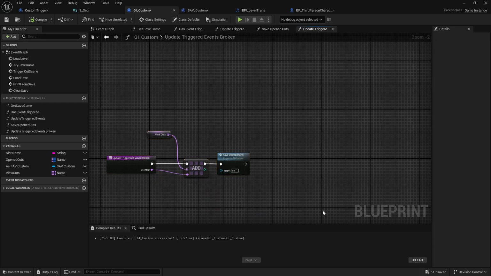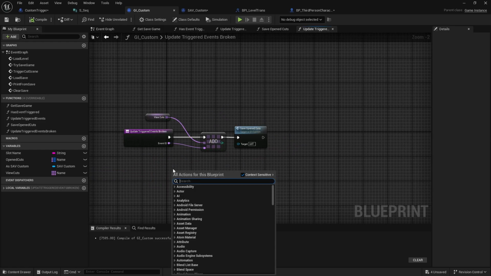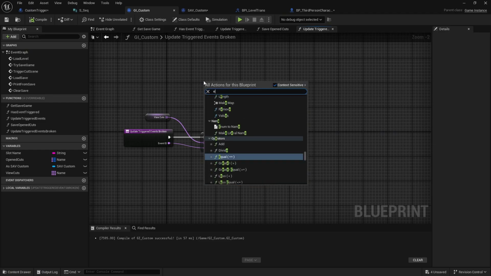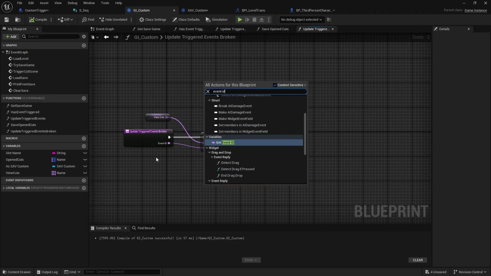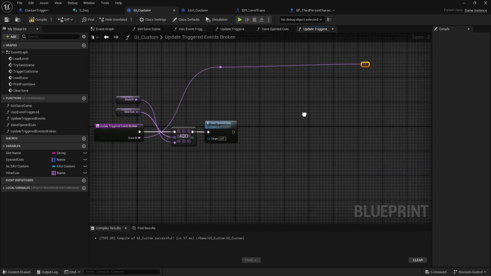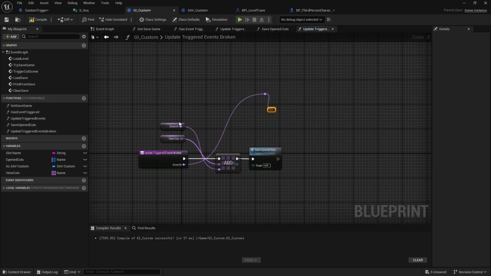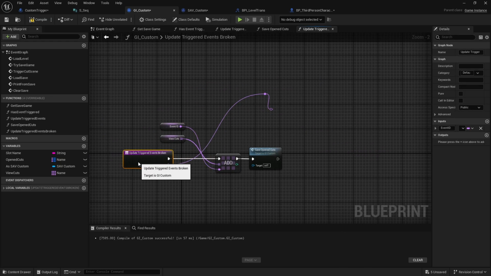You don't have to run all that additional logic. Nobody gets confused. You're just adding it right into the array. By the way, you can come out of here, right click anywhere in your graph. I'm going to search event ID, which is my little variable here, and I can get this event ID anywhere. It's the same input variable. I noticed that the person didn't do that. They routed it all across God's green earth, which is not really a problem, but it's not something you need to do. You can just drag and get the event ID. That's that same input variable.